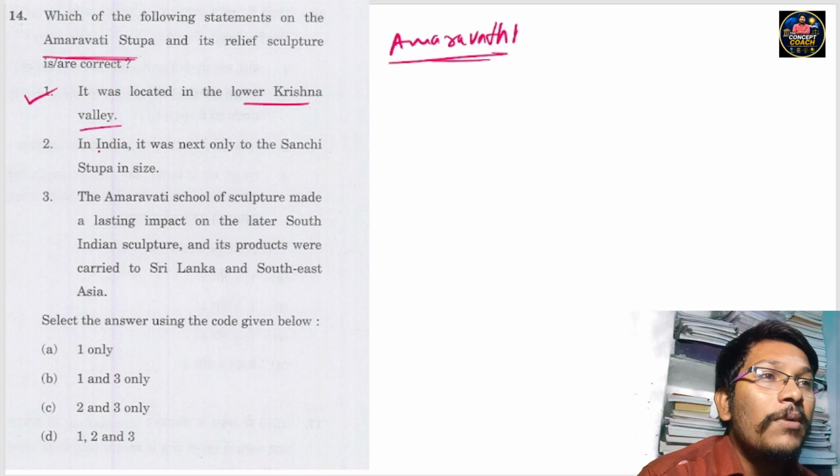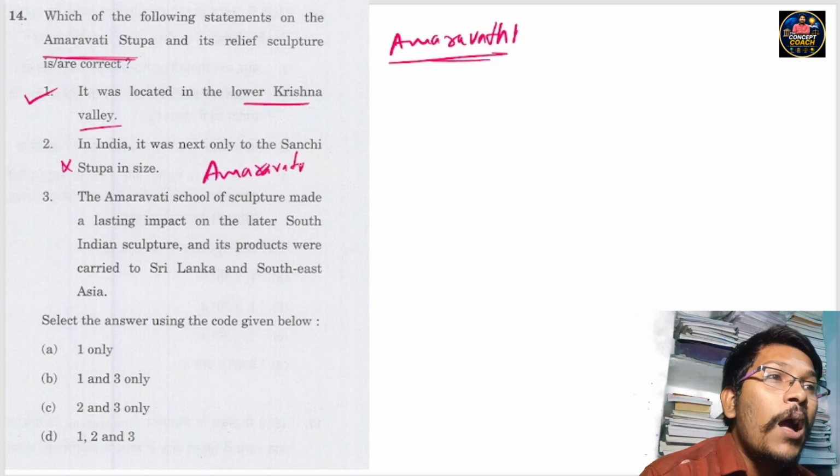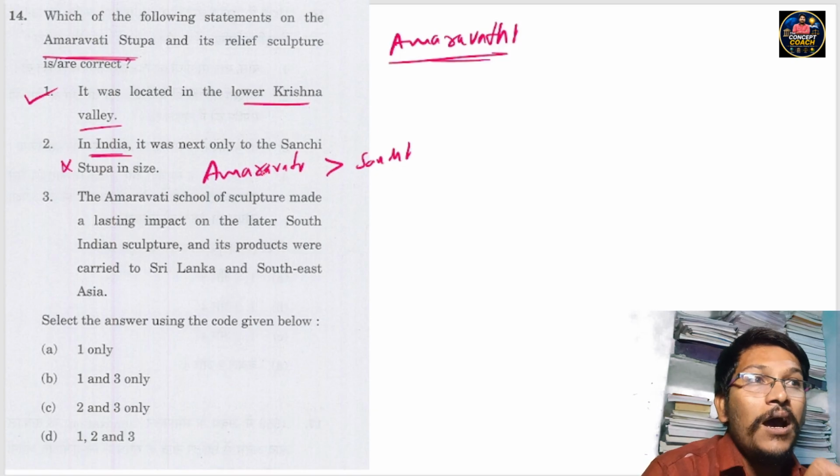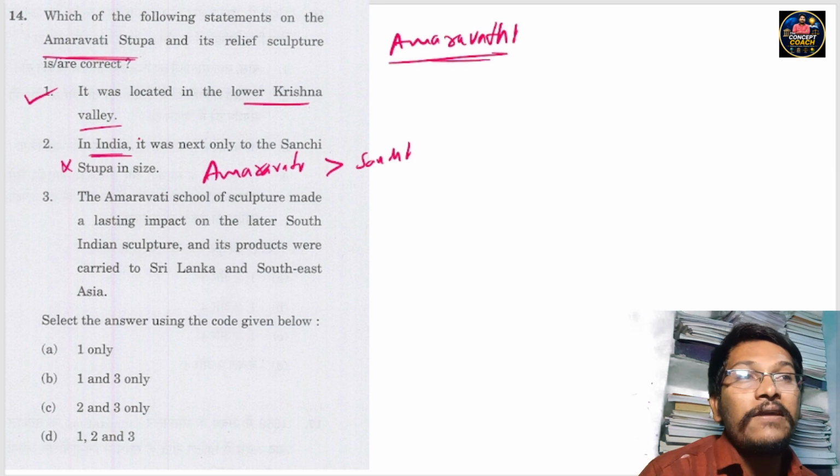And coming to statement number two, in India it was next only to the Sanchi Stupa in size. This is wrong because the Sanchi Stupa is smaller than Amaravati. The Amaravati Stupa is larger than the Sanchi Stupa. But the statement says it was next only to the Sanchi Stupa, that means after the Sanchi Stupa, Amaravati is second in size. So Sanchi is first place and Amaravati is second place, as it is given, but the fact is opposite. So statement number 2 is wrong.